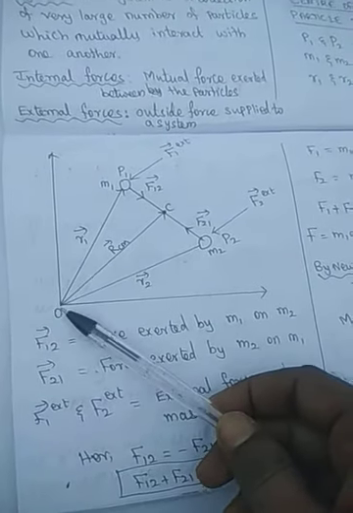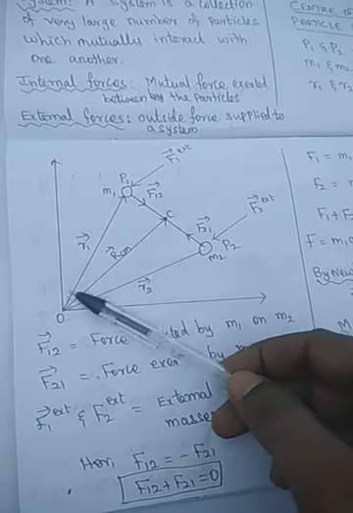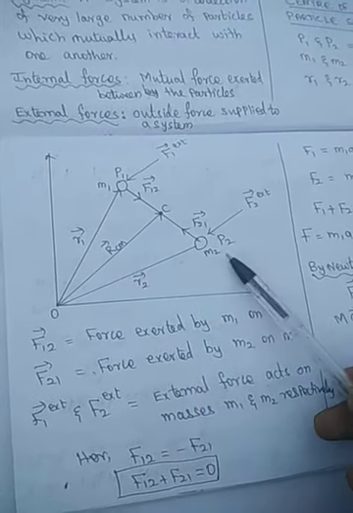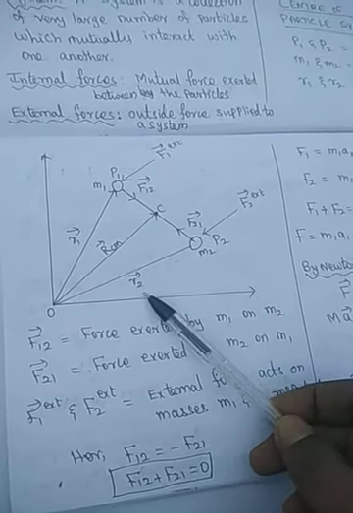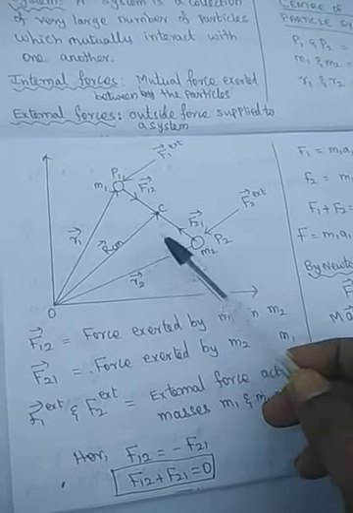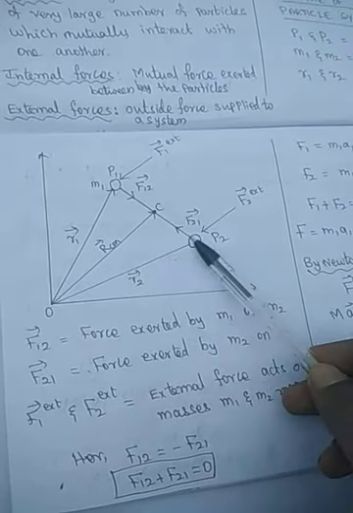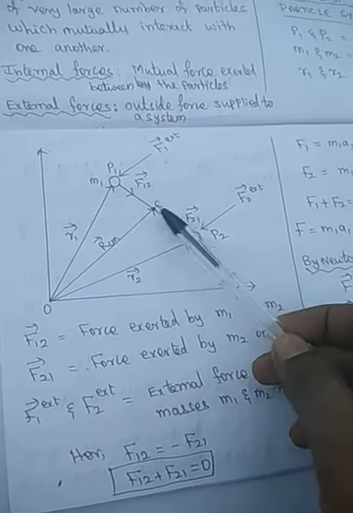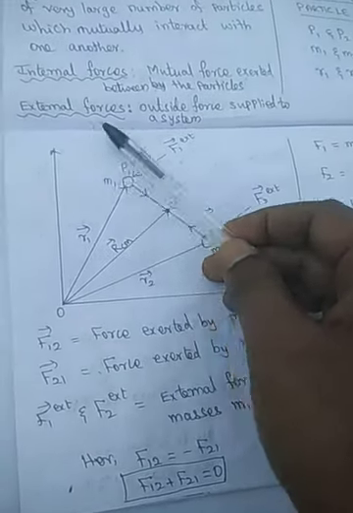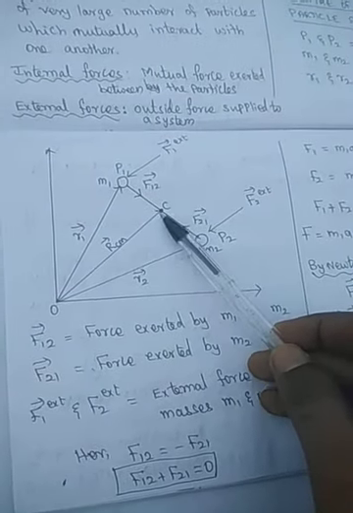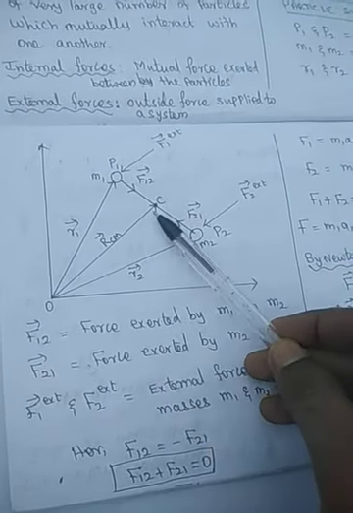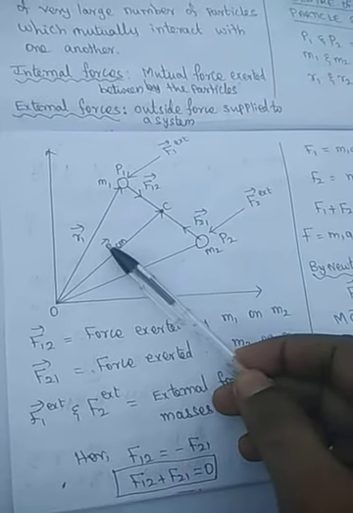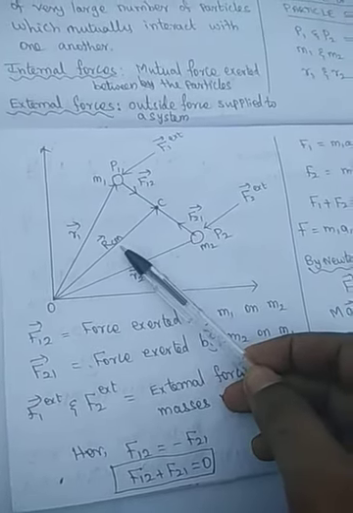From the origin, the distance to particle 1 is r1. That is the position vector r1, and for particle 2 it is r2. We assume that one point on the line joining the two particles is considered the center of mass of these two particles. The distance from the origin to the center of mass of the two particle system is r center of mass. That is the position vector of the center of mass.